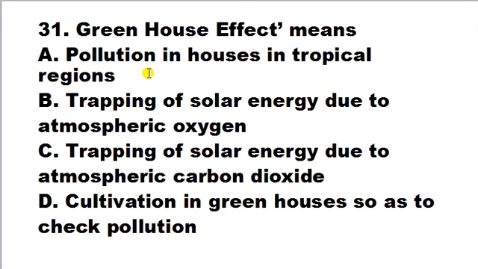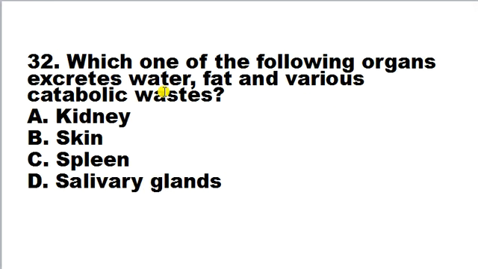Greenhouse effects mean A. pollution in houses in tropical region, B. trapping of solar energy due to atmospheric oxygen, C. trapping of solar energy due to atmospheric carbon dioxide, D. cultivation in greenhouse so as to check pollution. So greenhouse effect basically means the trapping of solar energy due to atmospheric carbon dioxide. This is the main gas that causes the greenhouse effect.